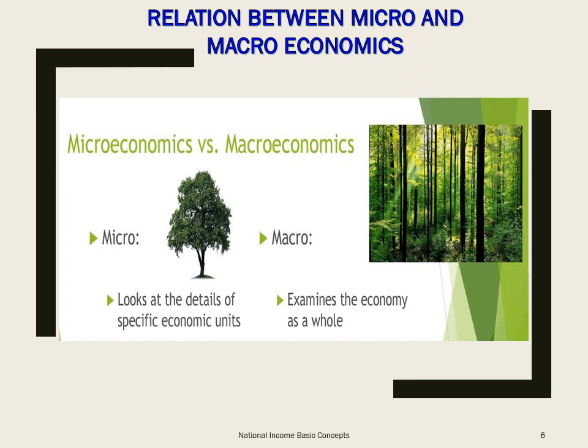Similarly, national income is a sum total of income of all the residents of the economy. An economist has beautifully summed up the relationship between the two, and that is, I quote, microeconomics sees and examines the trees, while macroeconomics sees and analyzes the forest.